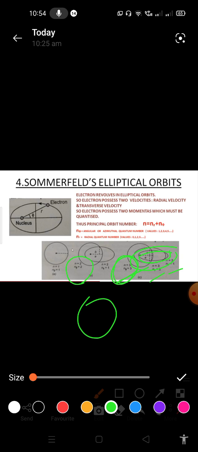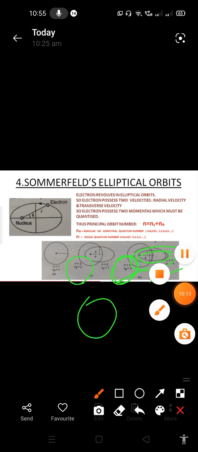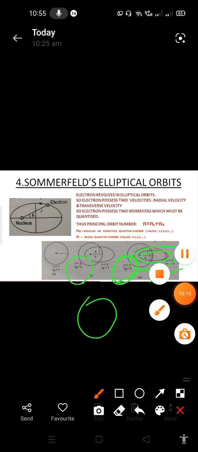Okay, so in detail I will explain in the next video the total derivation and different elliptical paths, what happened to the energy levels, what happened to the spectral series of different atoms. In detail I will explain in the next video.